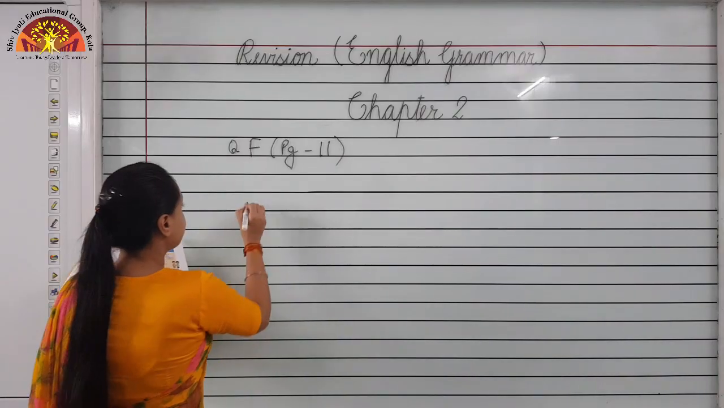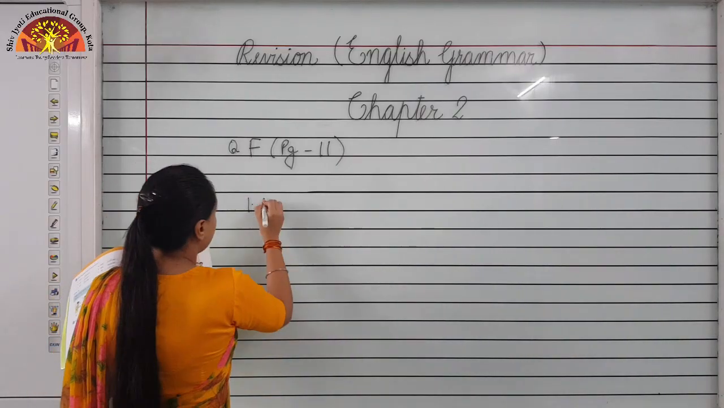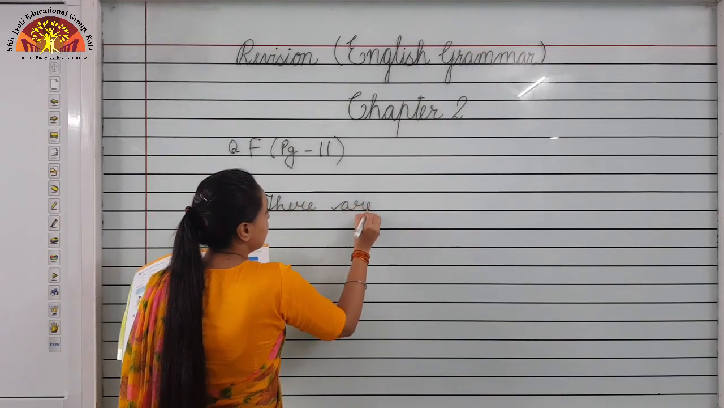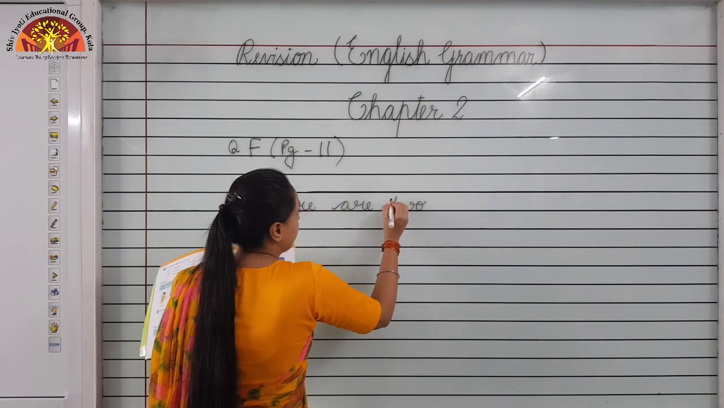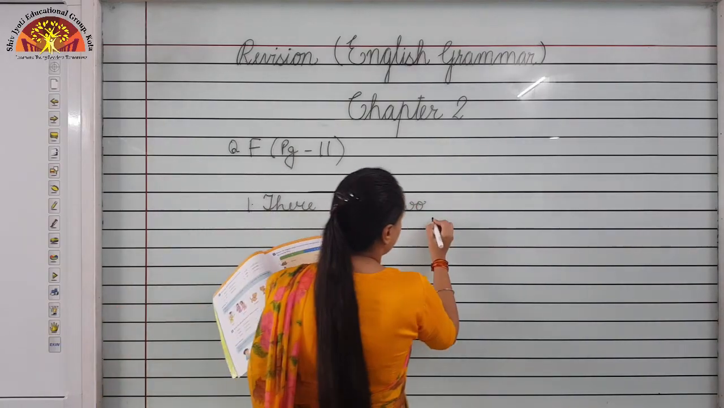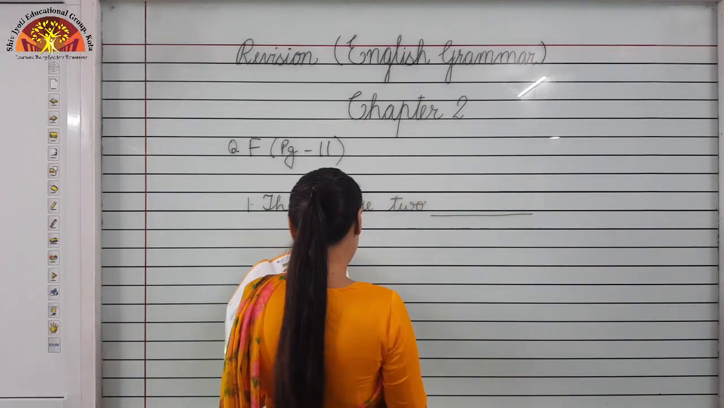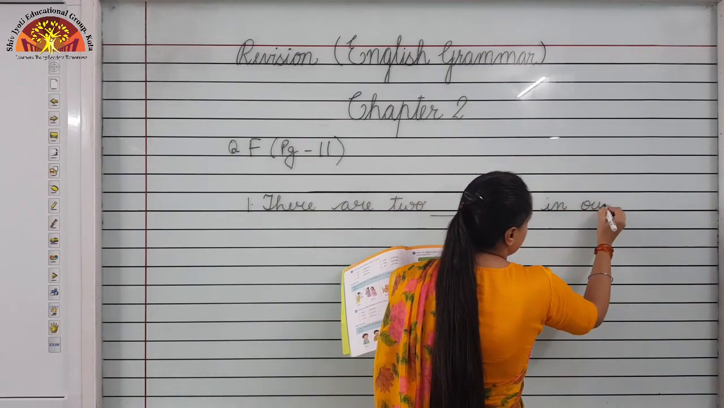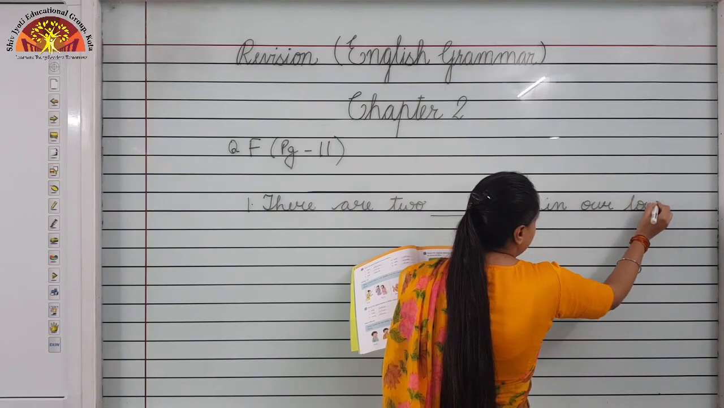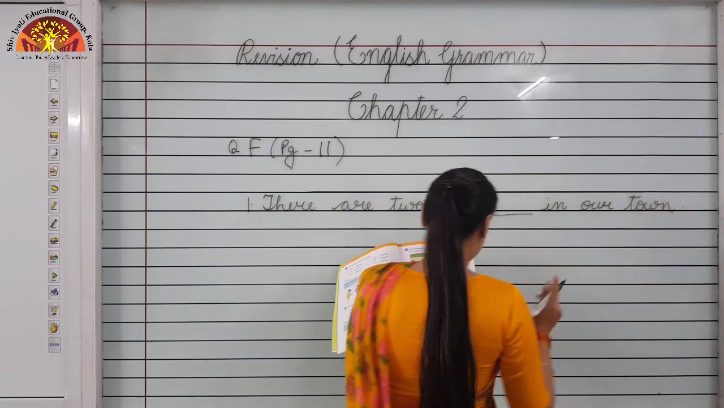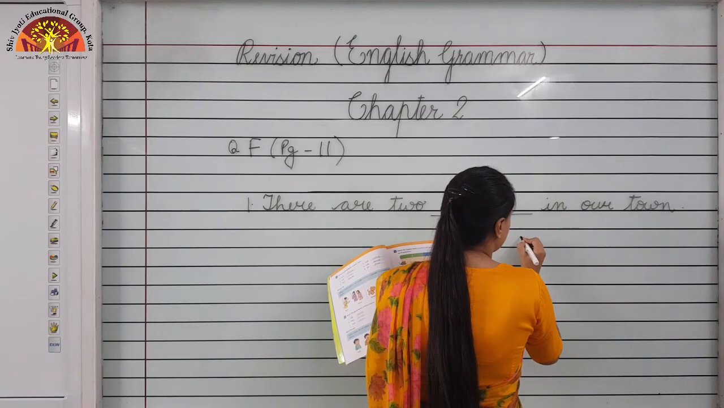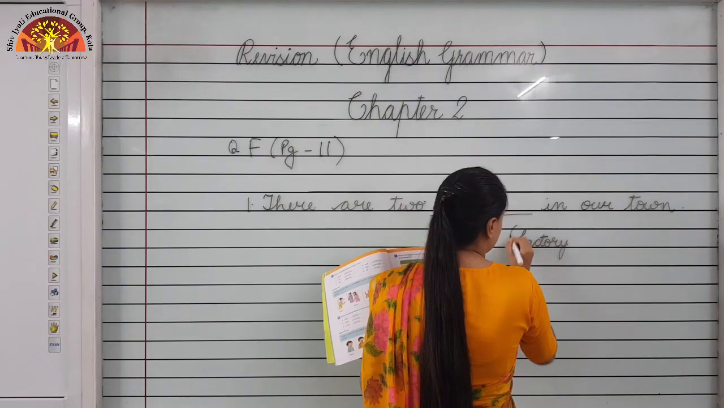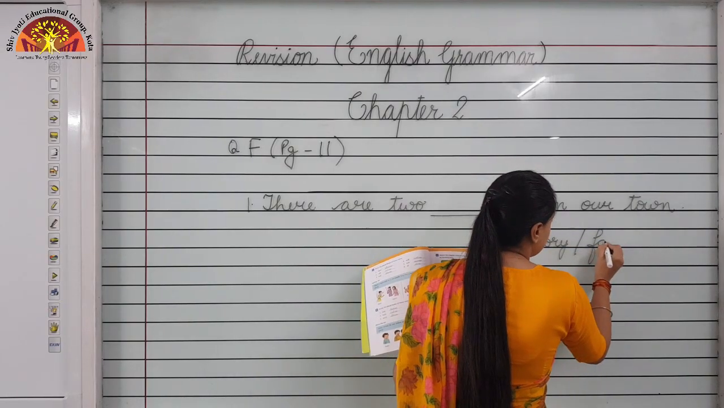Number 1, there are two dash in our town. In our town, two options are given to you: factory and factories.